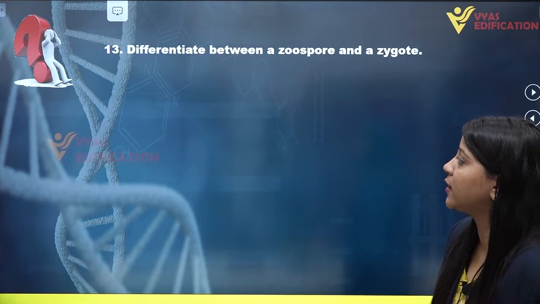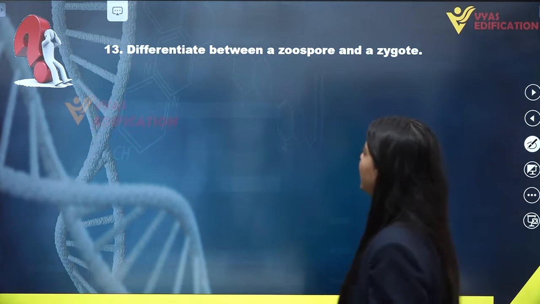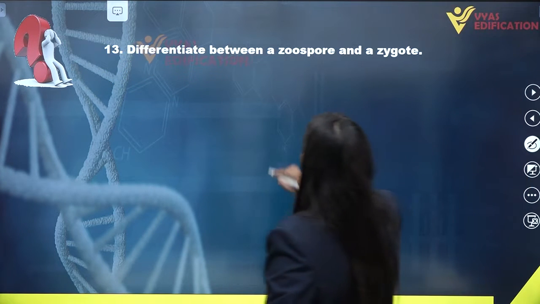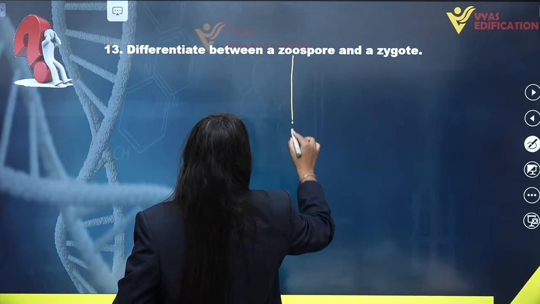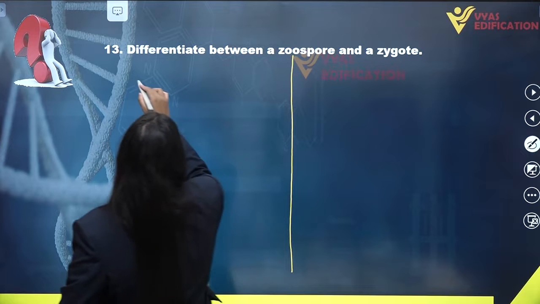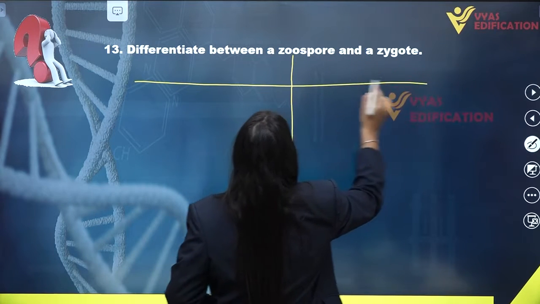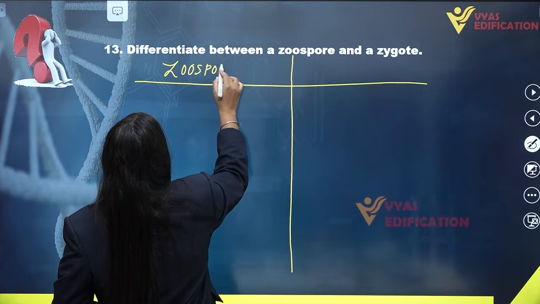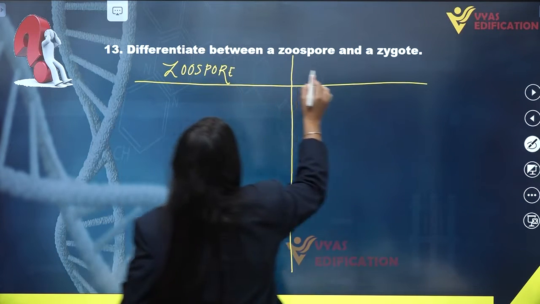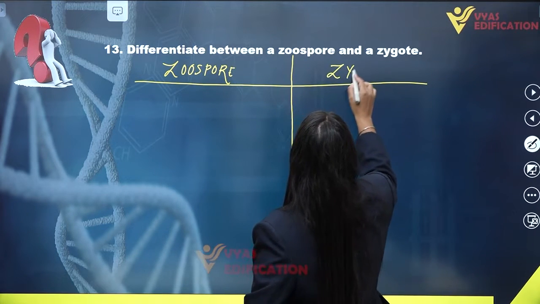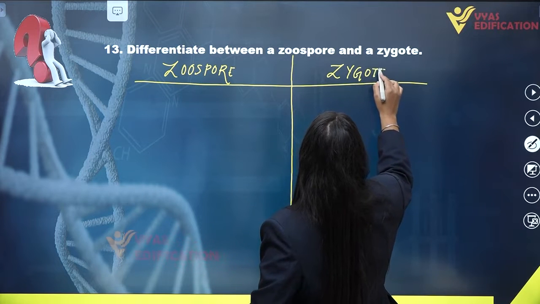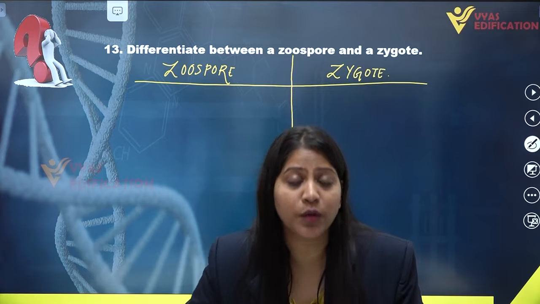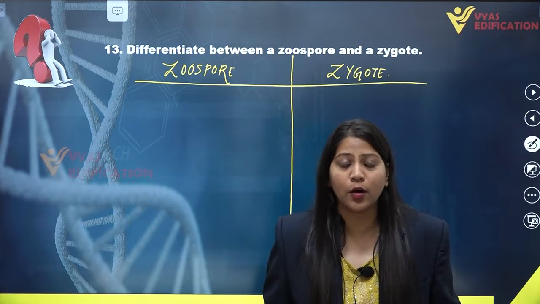So let's come towards question number 13, that is, differentiate between a zoospore and a zygote. Here we have to differentiate between zoospore and zygote. In the left column we are going to talk about the zoospore, and in the right column we are talking about the zygote. So we have to differentiate between these two terms, zoospore and zygote.